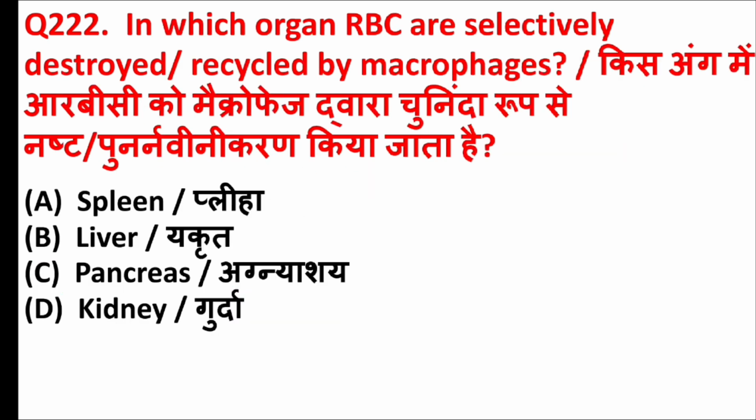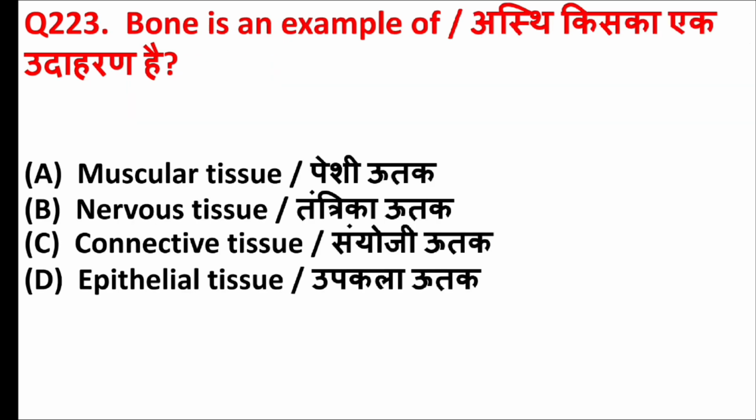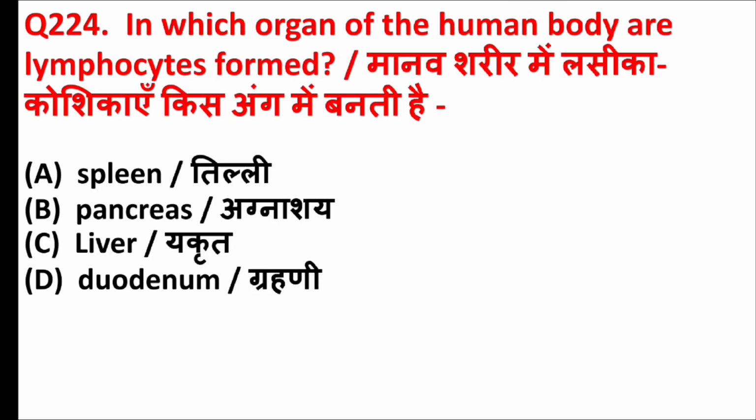In which organ RBC are selectively destroyed or recycled by macrophages? Answer is option A, spleen. Bone is an example of. Answer is option C, connective tissue. In which organ of the human body are lymphocytes formed? Answer is option A, spleen.